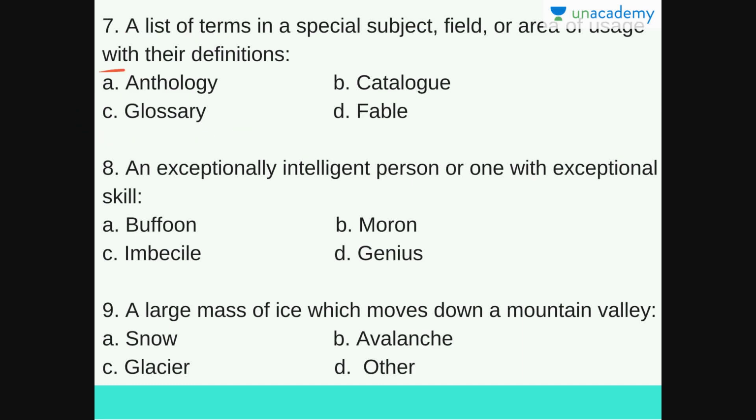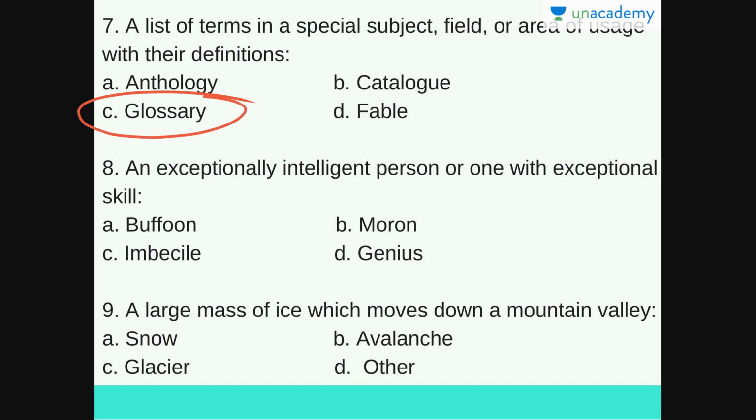A list of terms with their definitions or a list of words with their definitions is a glossary. And I told you that it's like a mini dictionary, and it has only those words which have been included in the book. So the subject or the field or the area of usage. Anthology is a collection of poems or other writings which is published. A catalog is a list of items in a systematic manner. And a fable is a story with animal characters like the Panchatantra, which conveys a moral. So the answer for this question is C, glossary.